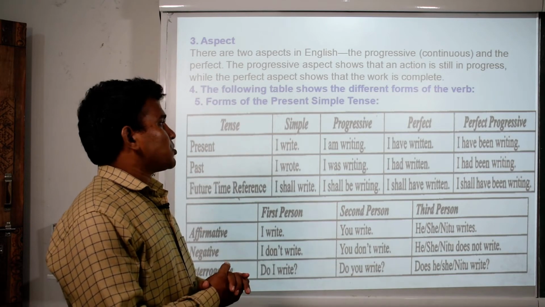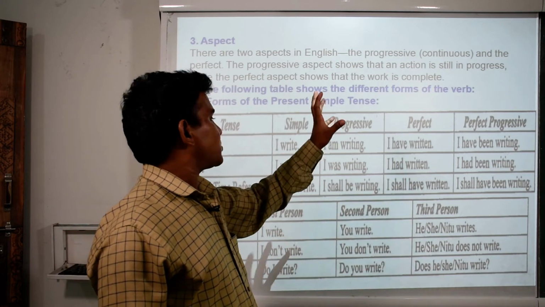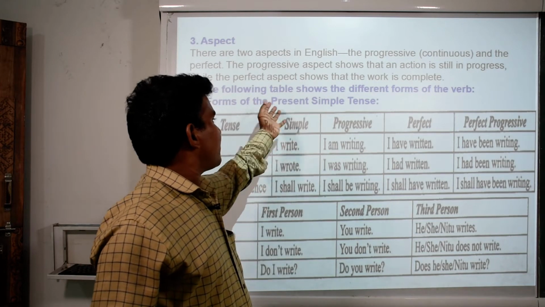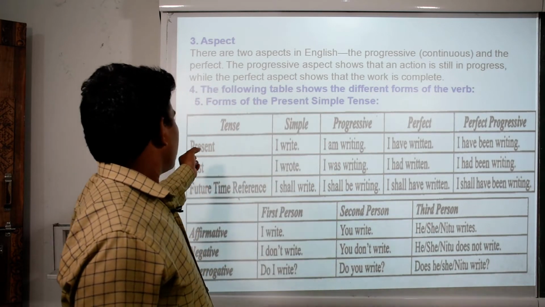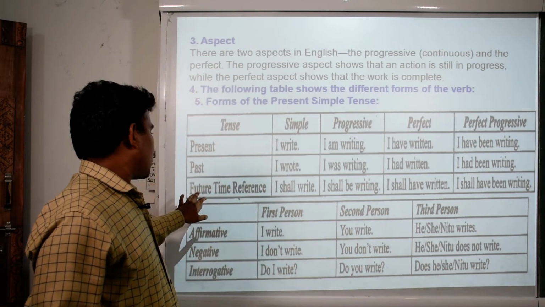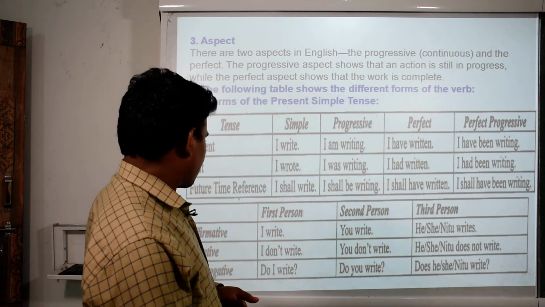The following table shows the different forms of the tenses. Here you can see present, past and future time reference.